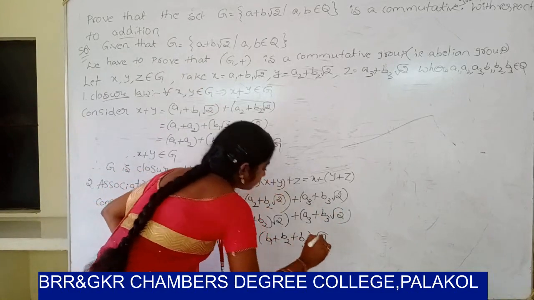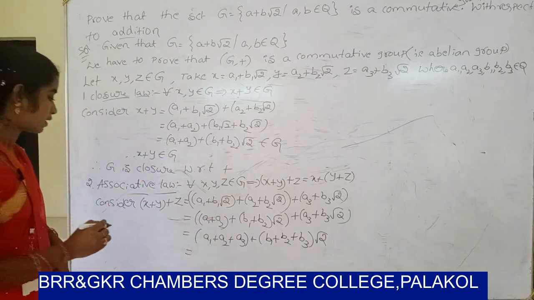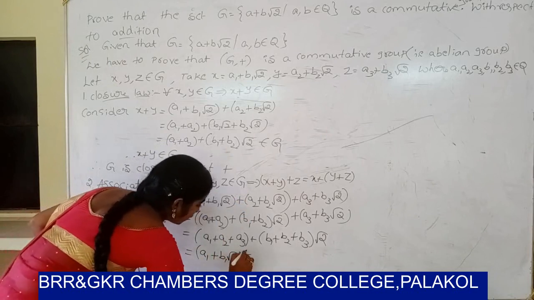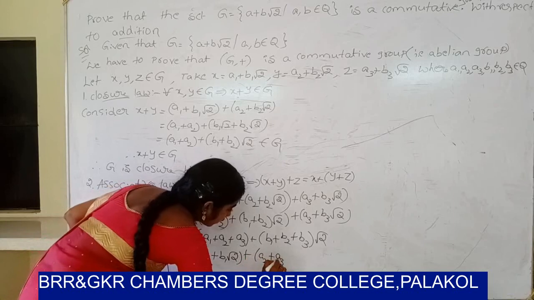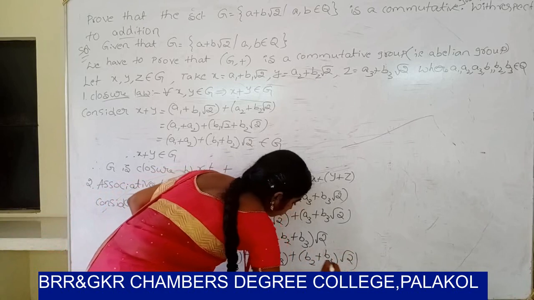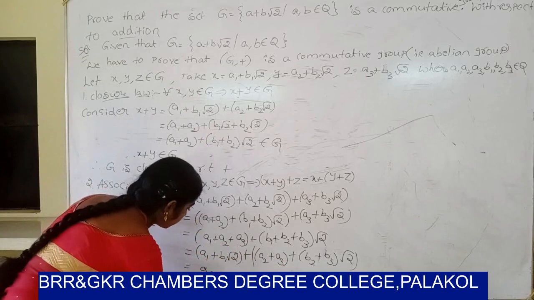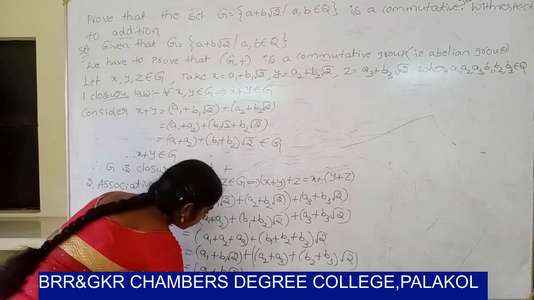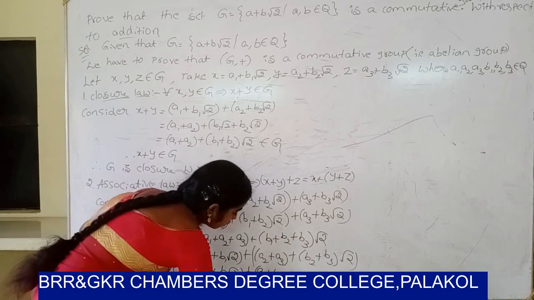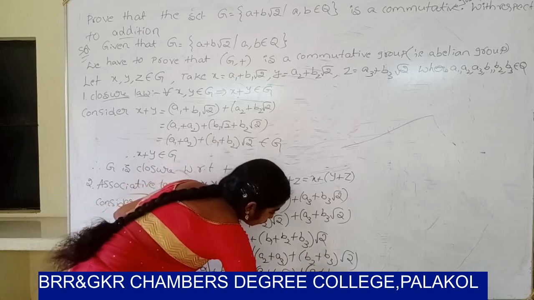So b1 plus b2 plus b3 into root 2. It can be written as a1 plus b1 root 2 plus (a2 plus a3) plus (b2 plus b3) root 2. So it can be written as a1 plus b1 root 2 plus (a2 plus b2 root 2 plus a3 plus b3 root 2).